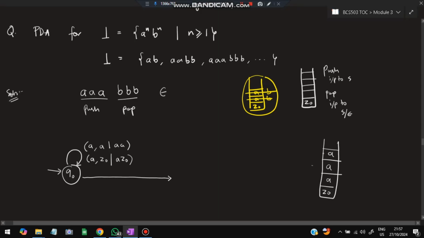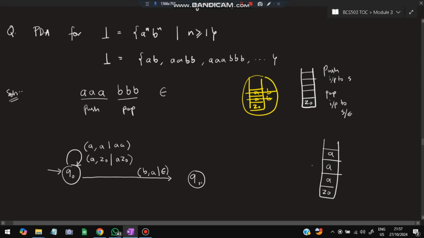Now see, the input is B, so I'll write it as B. B is the input and the top of the stack is A. If B is the input and the top of the stack is A, I have to pop it. Pop is denoted by epsilon. In popping, we will not denote the letters, because that would cause confusion. If I put letters here also, how will I differentiate whether I am pushing or popping? So for popping we don't denote anything, we just put epsilon. Very simple. Make another state here, Q1. Okay, cool.